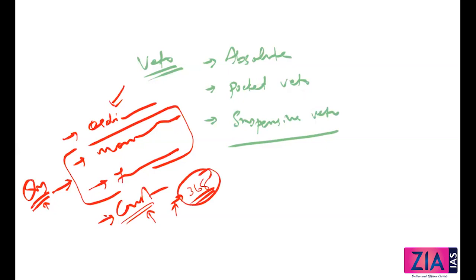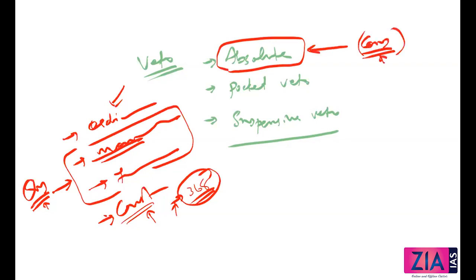When it comes to money bill, what is the situation? He will usually give assent to the money bill because it is introduced with the prior permission of the president. Though if he needs, he can use absolute veto here, but whenever you use absolute veto, it has to be based on the recommendation of the council of ministers. Nobody is stopping you from using this, but with the recommendation or advice of the council of ministers. But generally that will not be done.